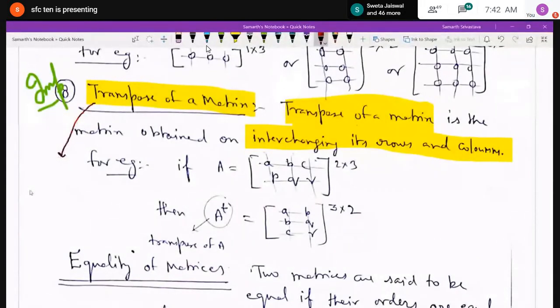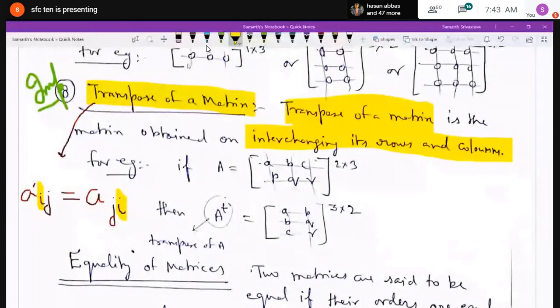And A, P or B, Q is the second column, C, R is the third column. Okay. Then A raised power T, I've written it to represent the transpose of matrix A. A^T represents what? Transpose of matrix A. It will be what? If you interchange the position of rows and columns, the first row, which was ABC, in this matrix, that is the transpose of A, it is the first column, ABC.